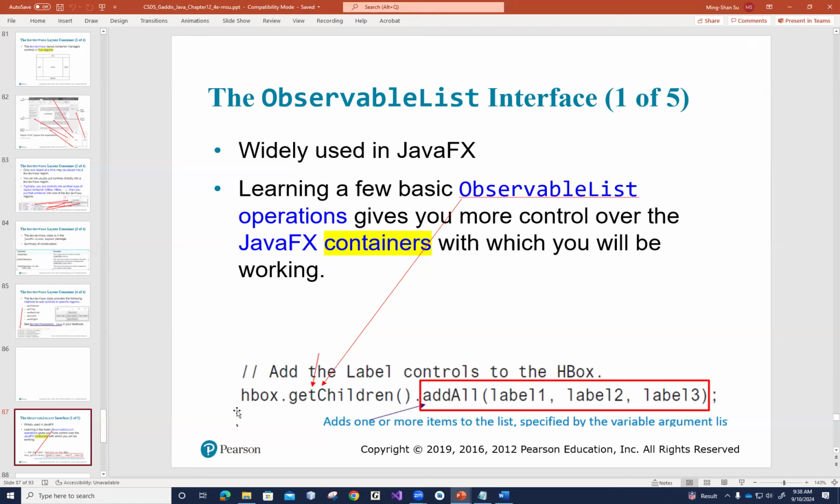Since it's an array, definitely you can add elements into it and delete elements, but the observable list is more flexible. It allows you to add tons of elements into it without specifying the size. An array is a kind of fixed-size data structure, but a list is very flexible: it can grow and it can shrink.